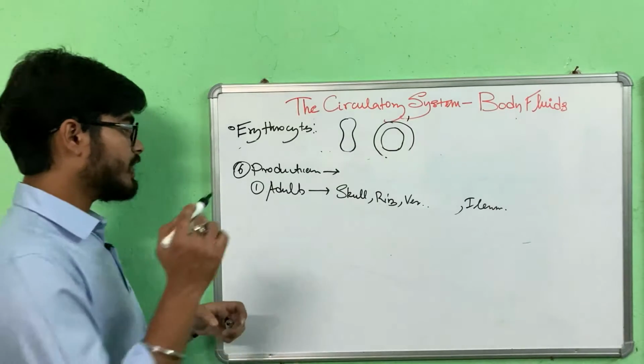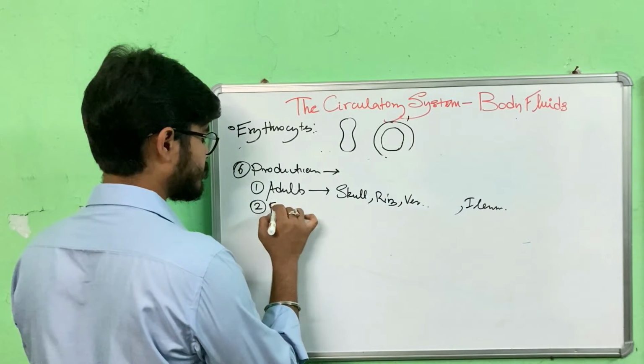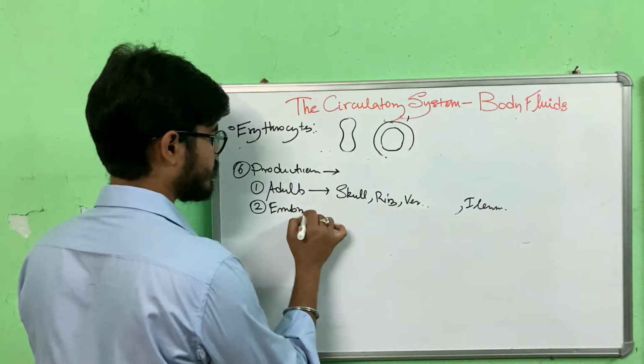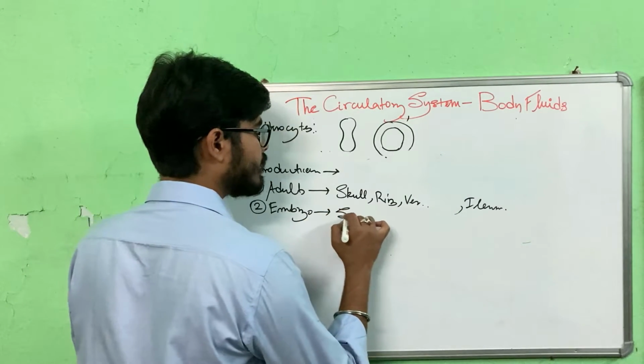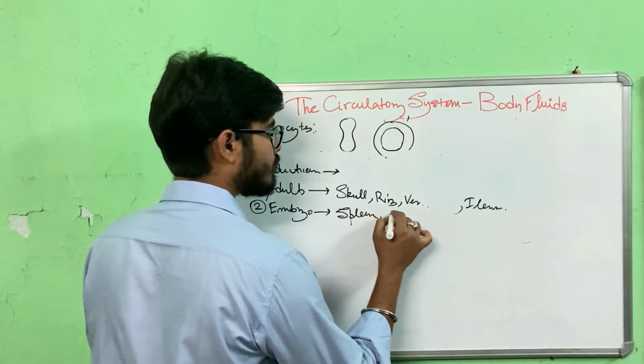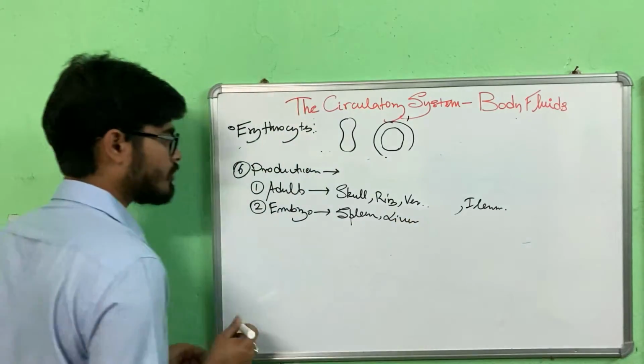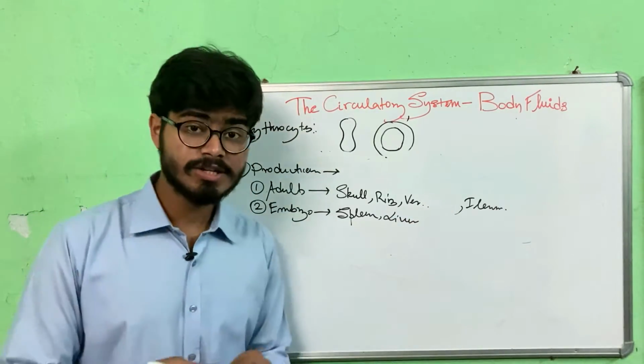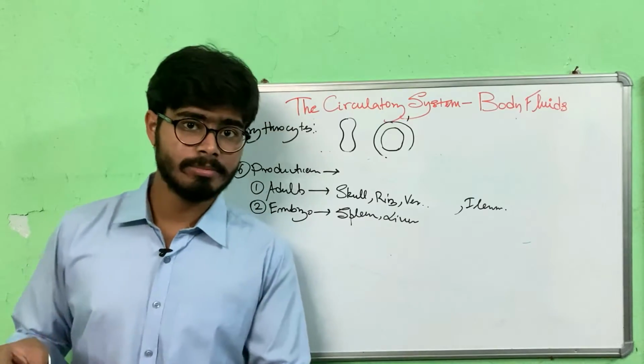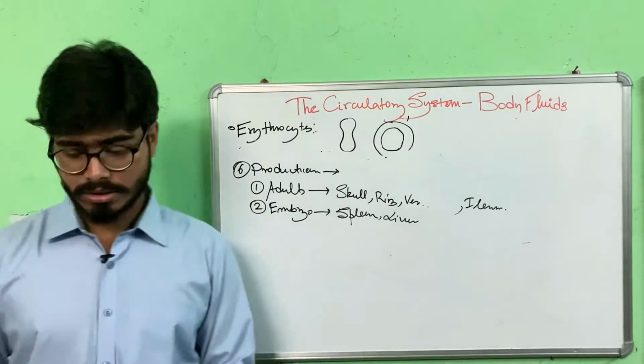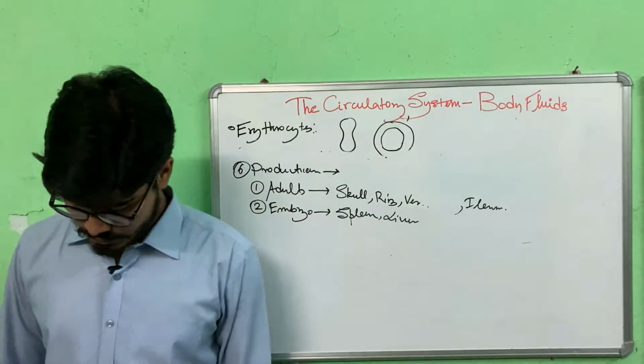Okay, and in the embryo stage, it is produced in the spleen and liver. And in neonates, neonates meaning just newborn babies, it is produced in all the bone marrows.